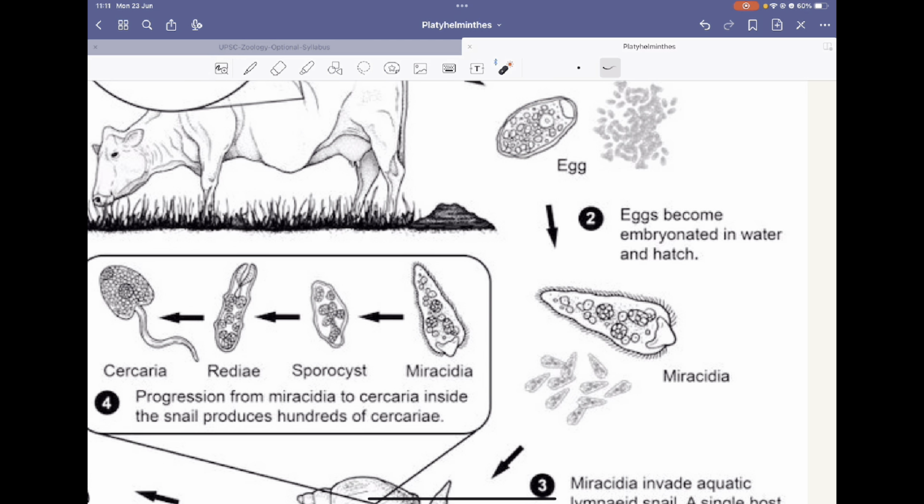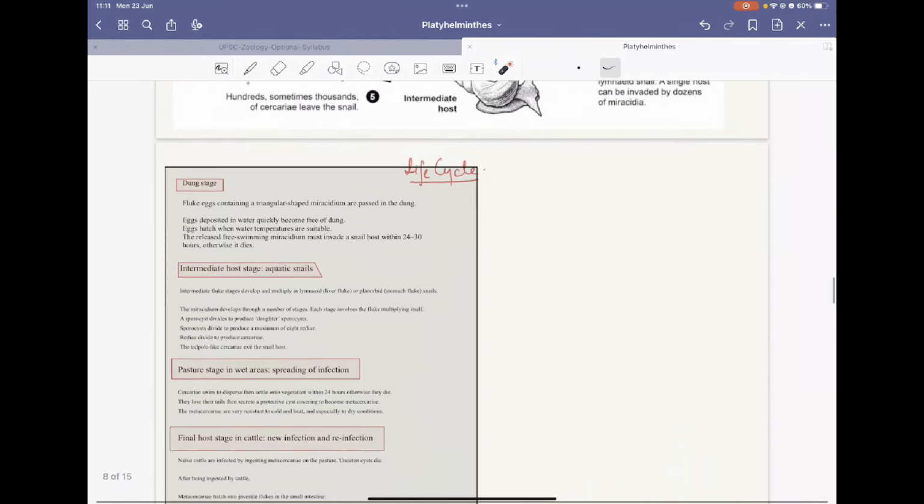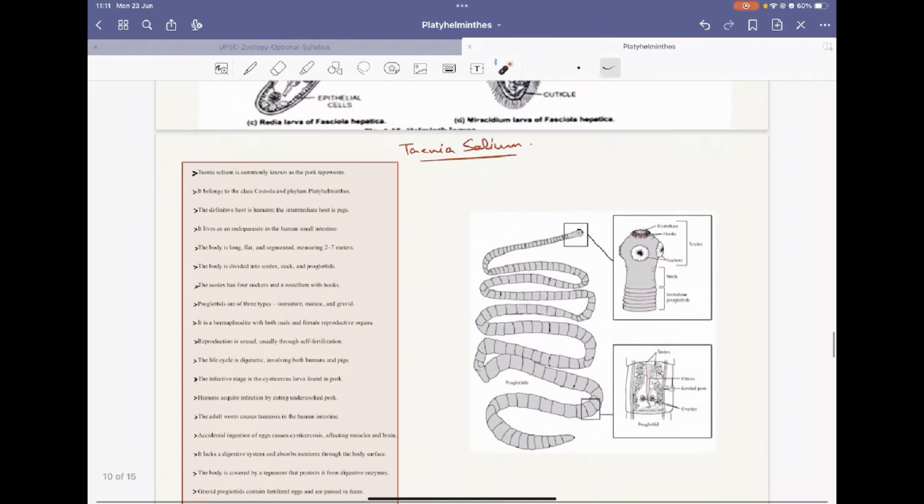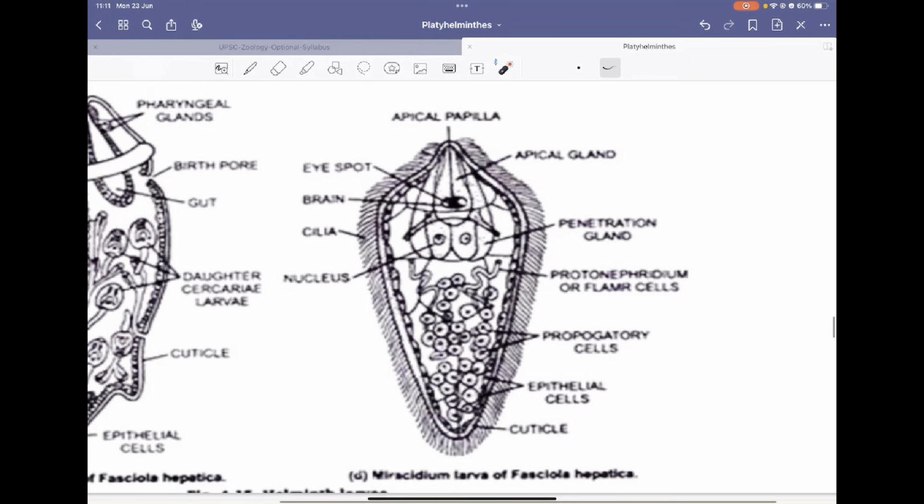Now they have hatched and they will produce a larva called the miracidium larva. If you see the structure of the miracidium, its body is leaf-like, like the Fasciola hepatica, but it has apical papillae and apical glands. There are eye spots. There is presence of a brain. There are cilia around the body.